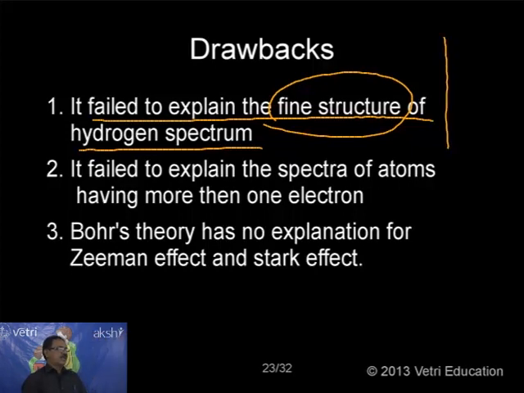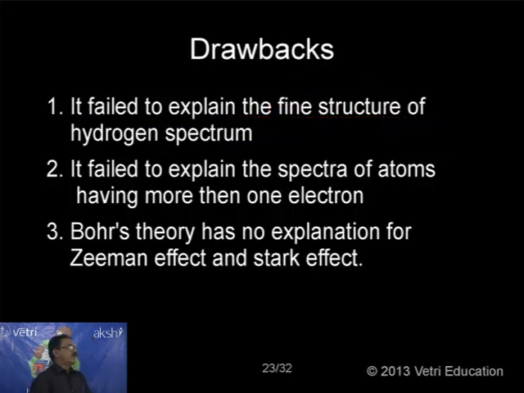A line spectrum was observed. So according to Bohr, a line spectrum will be obtained. What is the line? Suppose the electron jumps from level 1 to level 2, one line. Level 1 to level 3, again one line. Level 1 to level 4, again one line. So we can get only one line. In the same way for emission, if the electron comes from 2 to 1, one line; 3 to 1, one line, like that. So you will get only one line at a time. This is the idea given by Bohr.